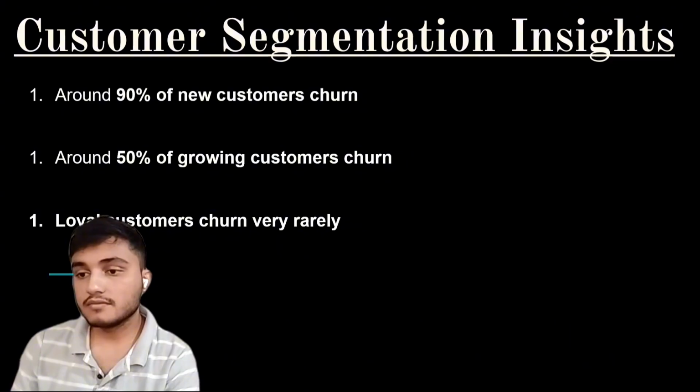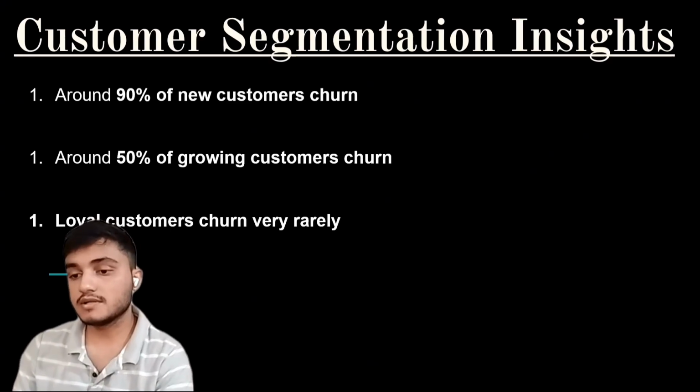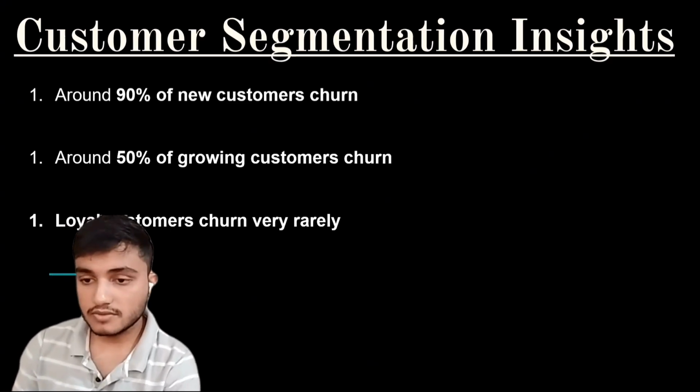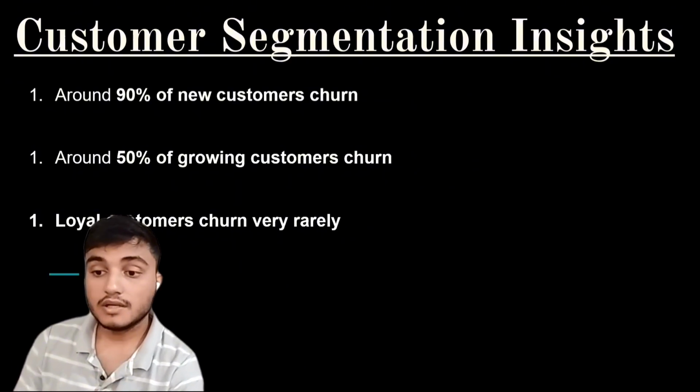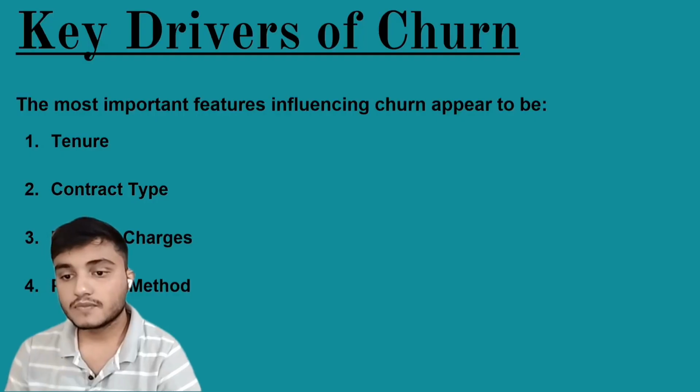Again, customer segmentation insights. I divided customers on the basis of tenure. Less than 6 months are new customers, between 6 to 24 months are growing customers, and above 24 months are loyal customers. The insight I got is that around 90% of new customers churn, and around 50% of growing customers churn. Loyal customers churn very rarely.